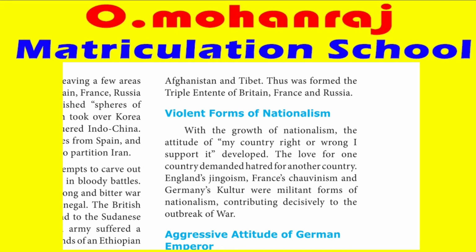Now, first we saw the Central Powers, that is the Triple Alliance: Germany, Austria-Hungary, and Italy on one side, and the Triple Entente, that is Britain, France, and Russia. You have to remember this. They are the two armed camps against each other. This is alliances, so this is one reason.